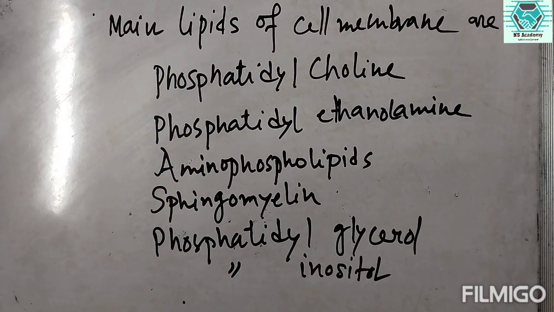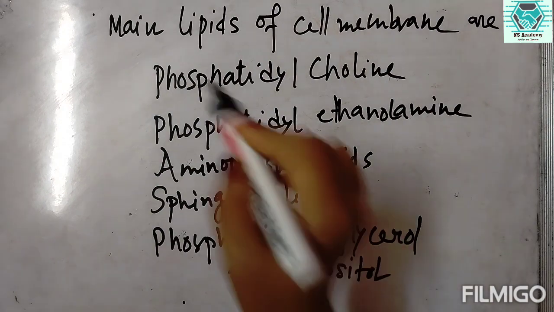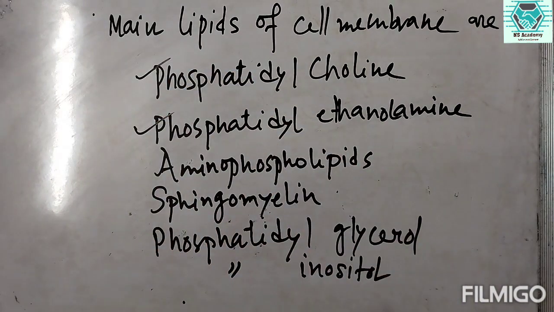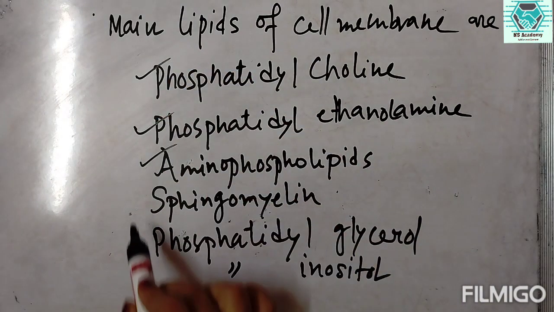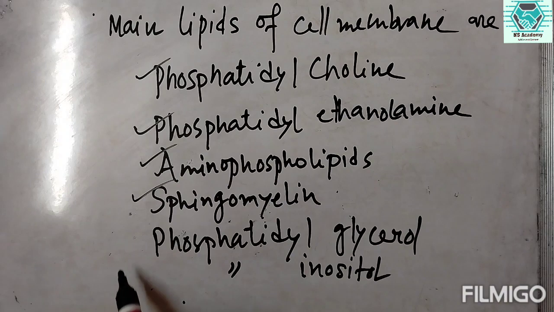Okay, so the main lipids of cell membrane are phosphatidylcholine, phosphatidylethanolamine, aminophospholipid, sphingomyelin, phosphatidylglycerol, phosphatidylinositol. So these are the major lipids which are present in the cell membrane.